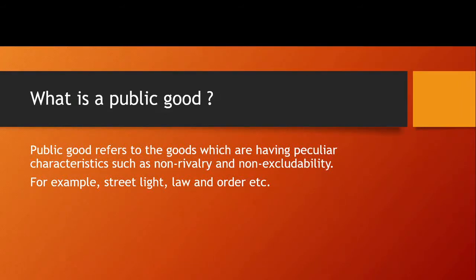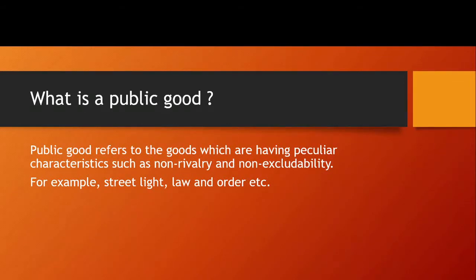We can also see that this is non-rival, because if a person enjoys the street light, at the same time another person can also enjoy the street light. So a number of persons can enjoy the street light. That means one person's consumption does not affect the availability or consumption of other individuals. So many individuals can enjoy this kind of good at a time.